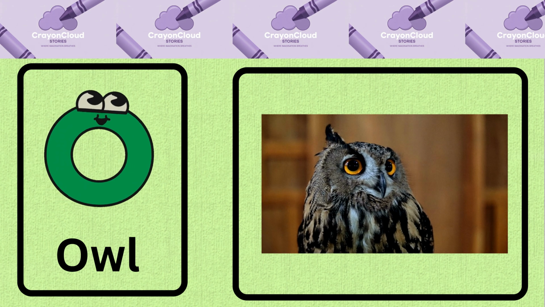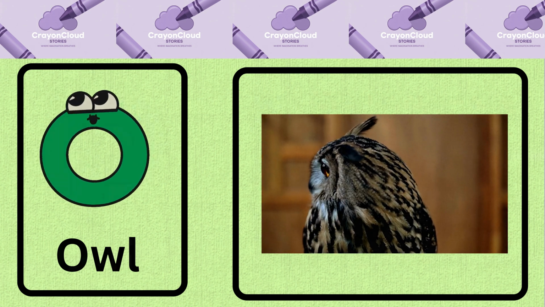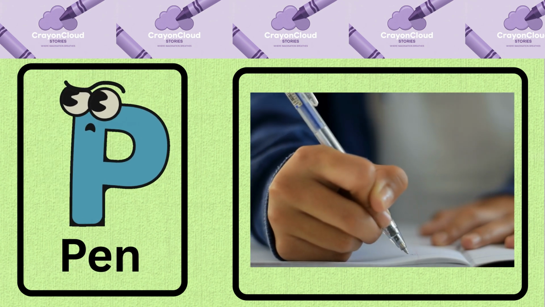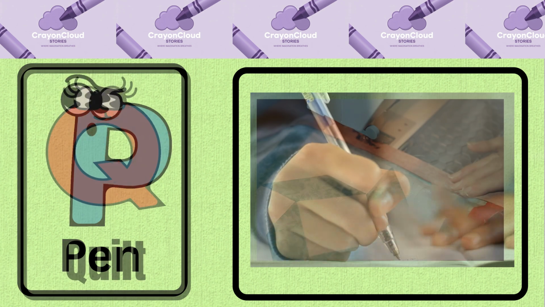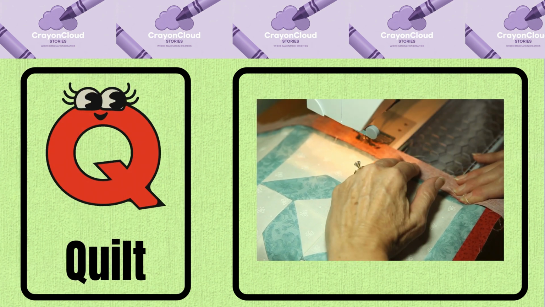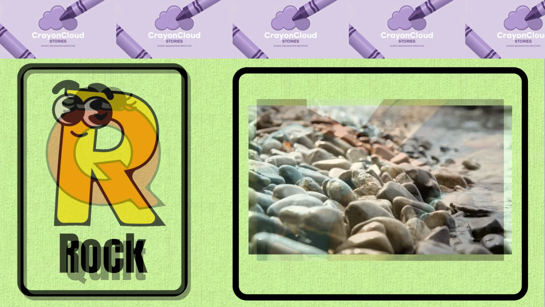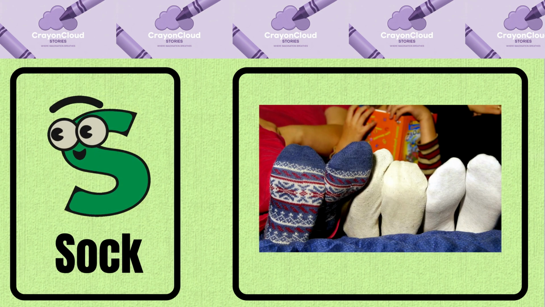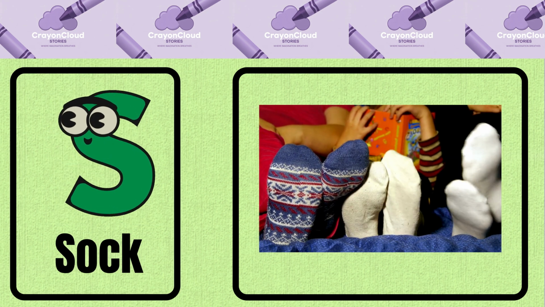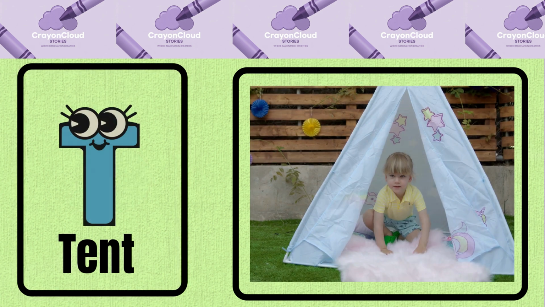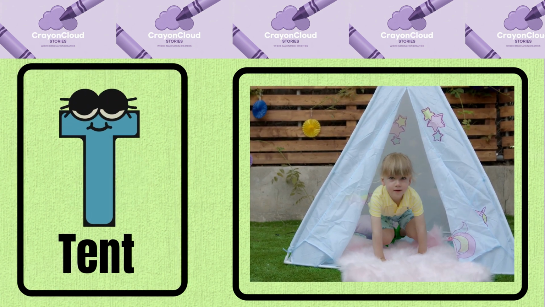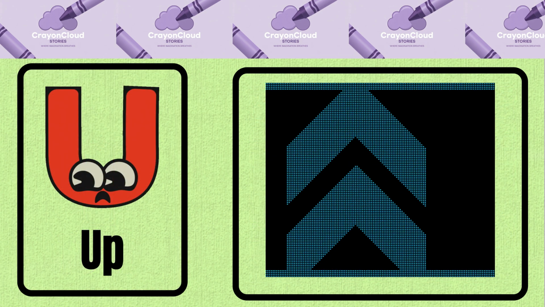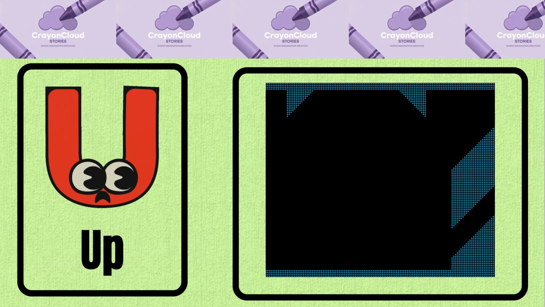O is for owl, owl. P is for pen, pen. Q is for quilt, quilt. R is for rock, rock. S is for sock, sock. T is for tent, tent. U is for up, up.